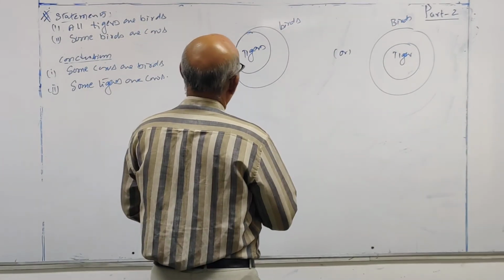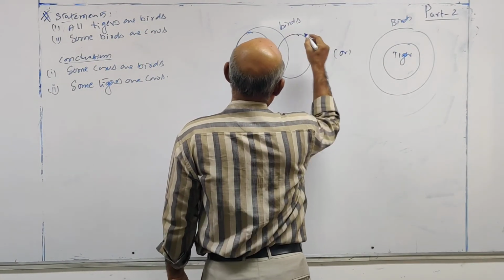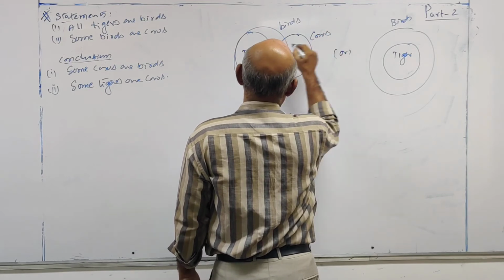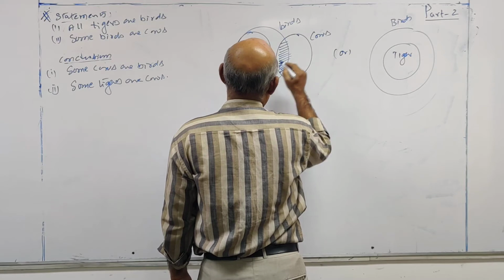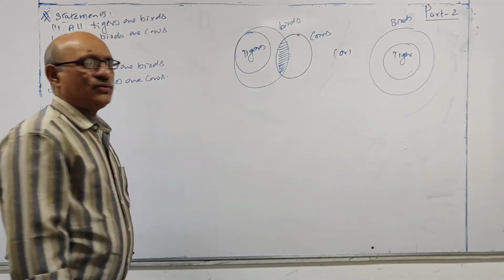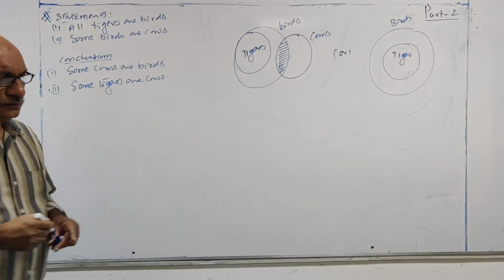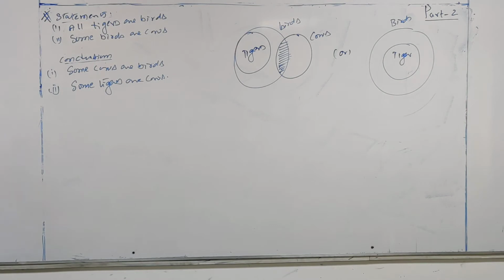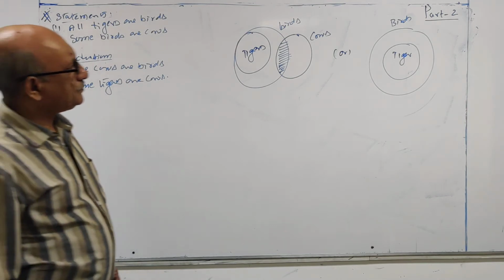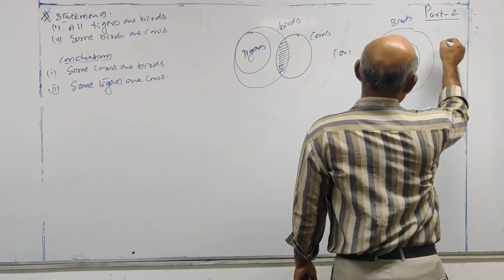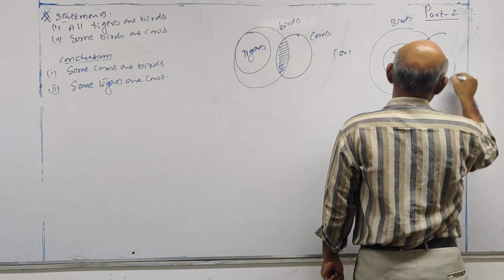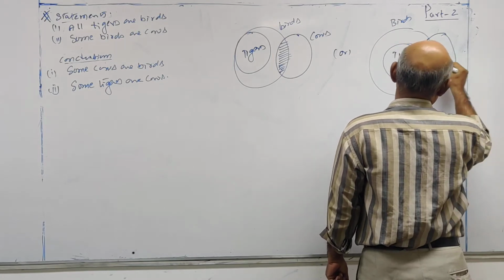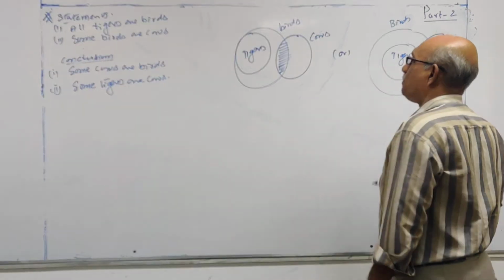Next, some birds are cows. This part is common for birds and cows.